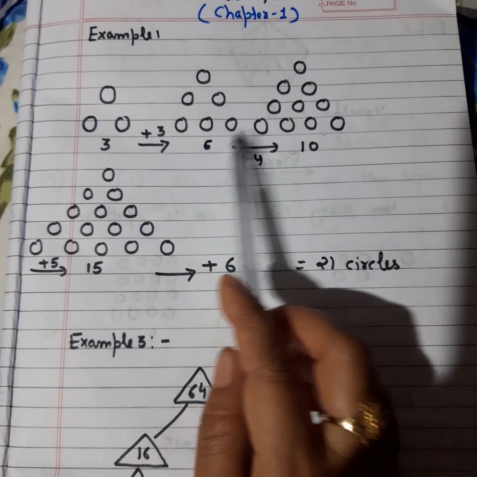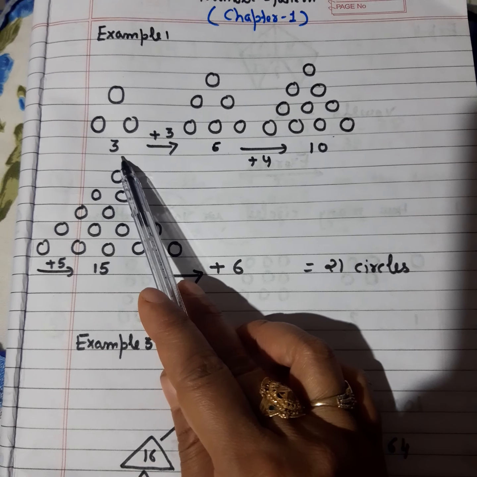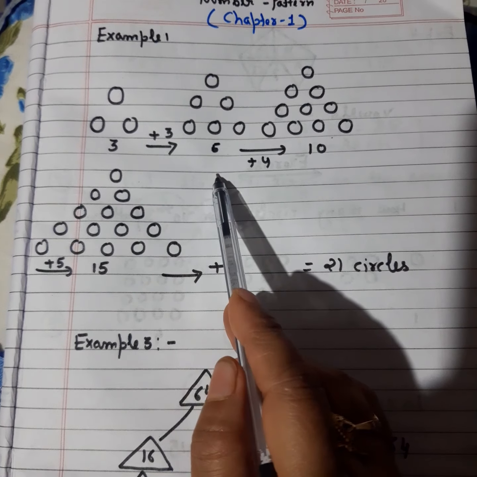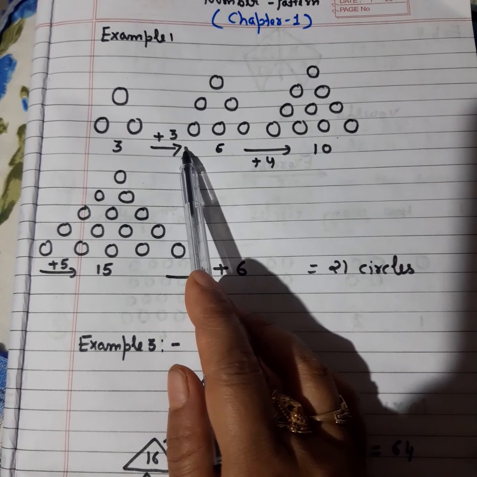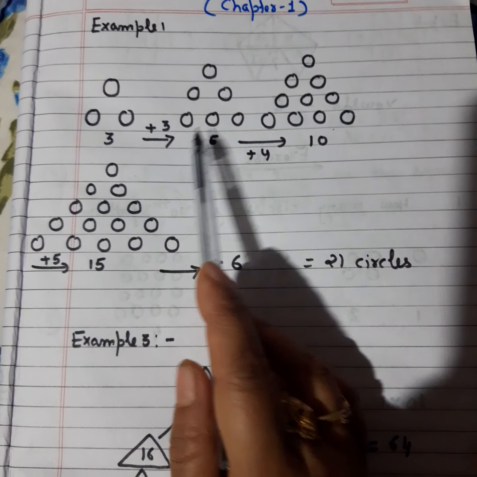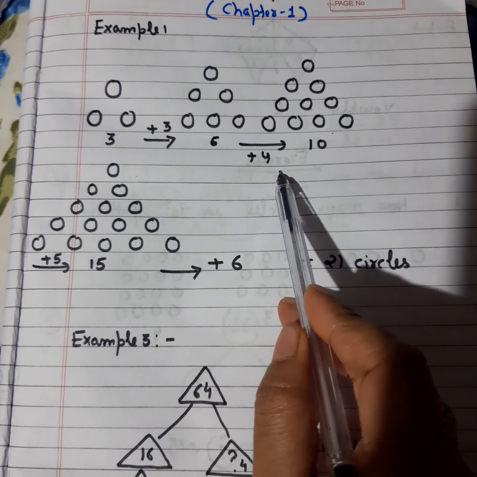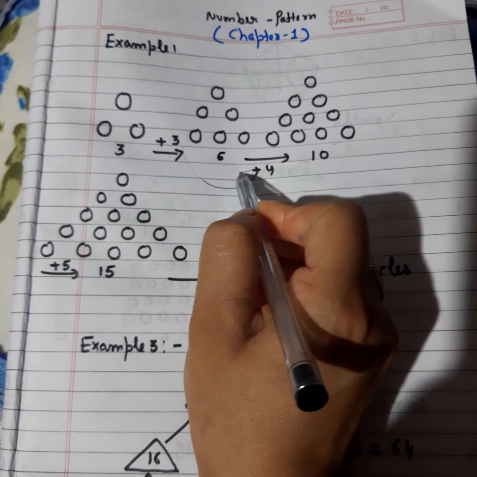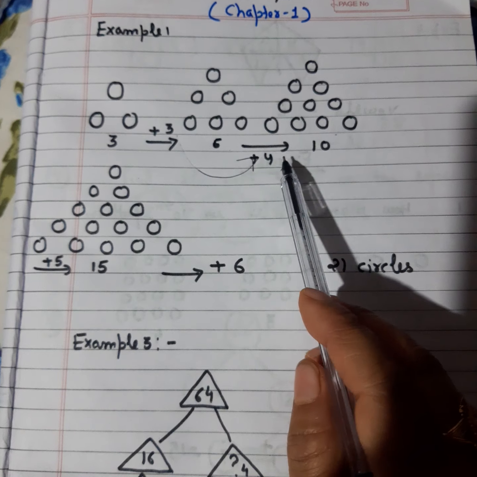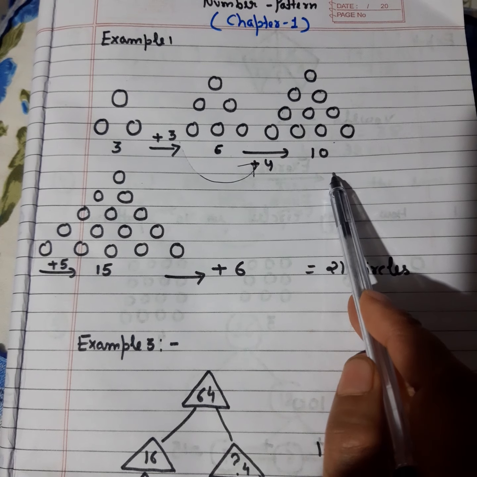If you observe this pattern carefully, first of all, the circles were 3, then the number of circles increased to 6. It means I had added 3 more circles. Then in 6, I had added 4, the very next number to 3. After 4, if I add 6 and 4, I got 10.